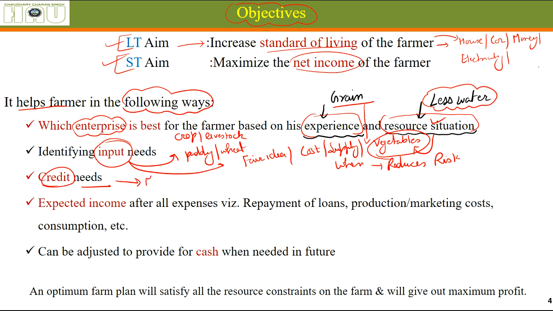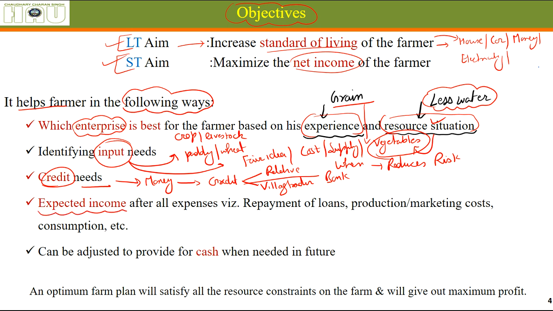When he'll be needing money, and whether he will be having that money during those times of need. So if he would be required to get some credit, or if he'll be needing a loan from somebody, whether he should go to a relative, a village trader, or a bank, identifying the credit needs for himself, his farming, and his family needs as well.